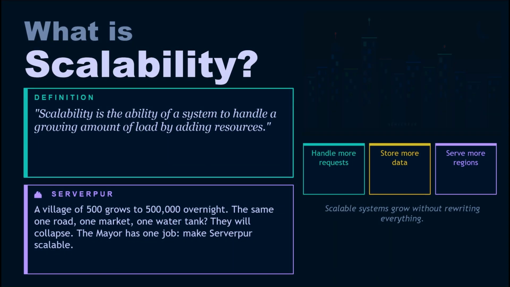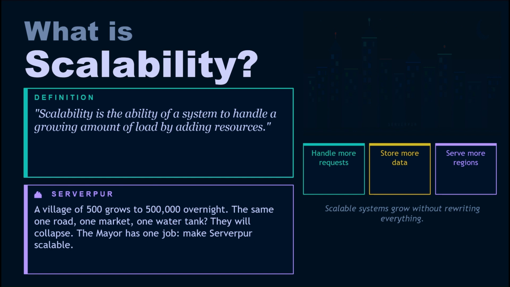Here is the official definition, and then I'll give you the version you will actually remember. Scalability is the ability of a system to handle a growing amount of load by adding resources to the system, not by magic, not by hoping the server holds up, but by deliberately designing the system so it can grow.